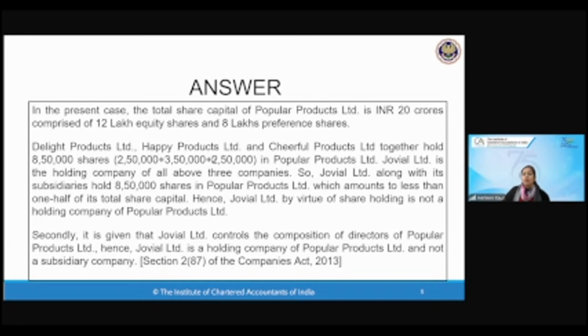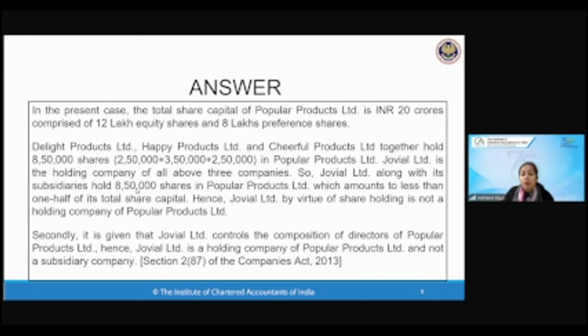Delightful, Happy and Cheerful are holding this much respectively of all the three companies. So how much does Jovial Limited, a subsidiary, hold? 8,50,000 Popular Products, which amounts to more than 1/2 of the total share capital. So by virtue of its shareholding, it is the holding company, not the subsidiary. So if it is controlling the board of directors, it is not the holding company. So first case is that it is not.